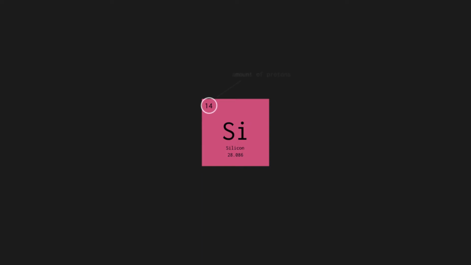The amount of protons and electrons an atom has tells you what element it is. Silicon, for example, has 14 of each, hydrogen only 1, and copper 29. There are 118 different elements in the periodic table, each with a different amount of electrons and protons.